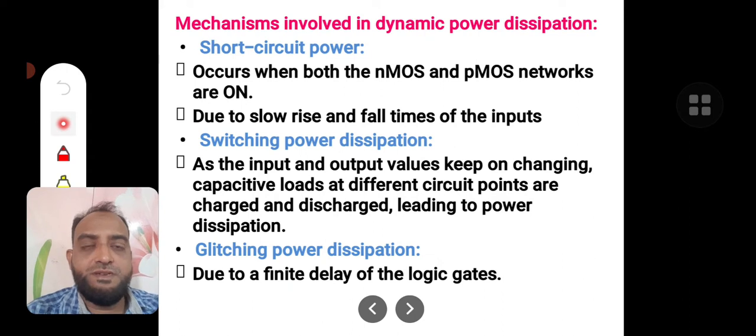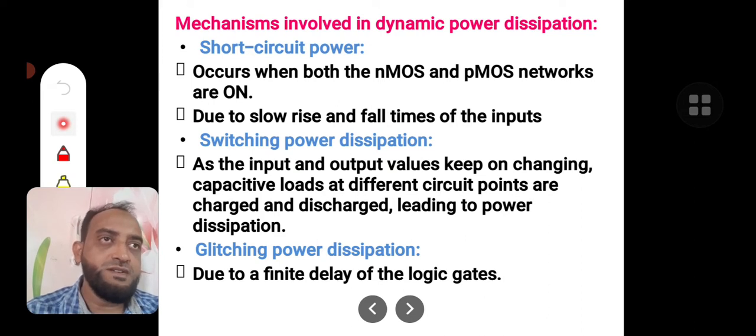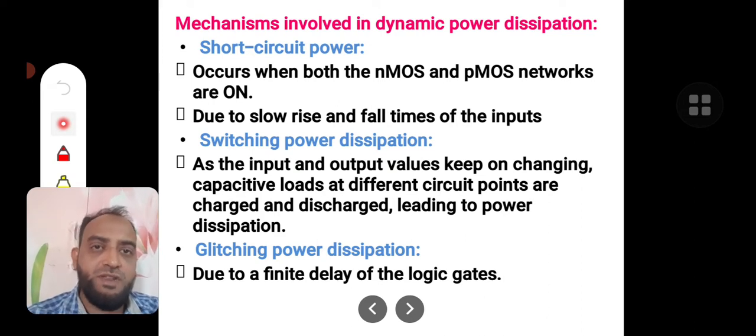At this point I wanted to tell one thing: if you want to reduce the power consumption, you have to change the design of your system. To reduce the energy, you can change, for example, if your clock speed is 1 gigahertz and it is consuming some X amount of energy, you can reduce the energy consumption by making the clock frequency half.